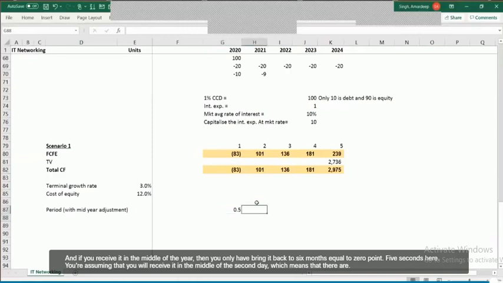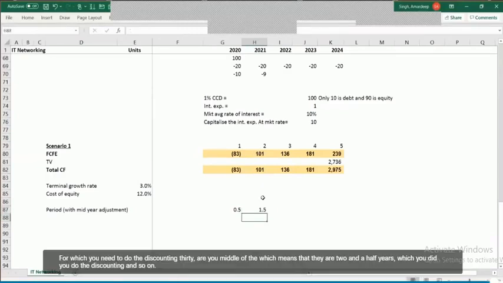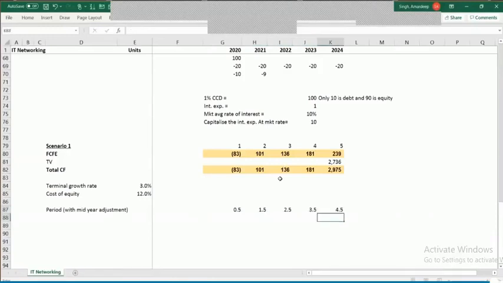Second year, you are assuming that you will receive it in the middle of the second year, which means that there are 1.5 years for which you need to do the discounting. Third year, you're assuming it is in the middle of the year, which means that there are 2.5 years for which you do the discounting, and so on and so forth.